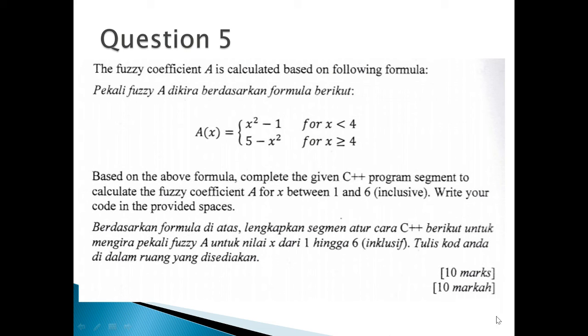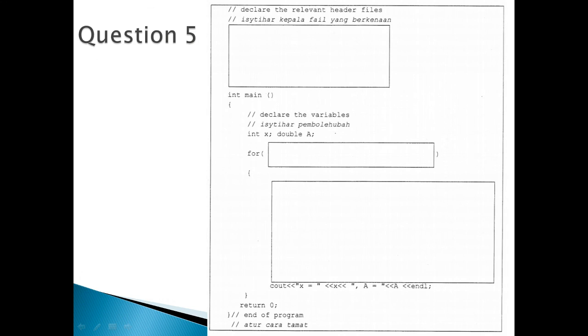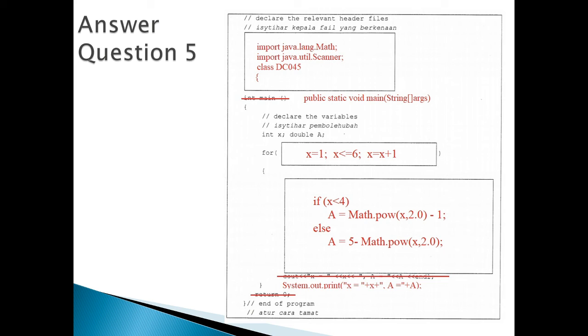Okay, so also given to you are parts of the coding. So you just need to fill in the box with your codes. The first one is to declare. Just look at my answer. I call the import java.lang.Math because I want to use Math.pow, so I need the instruction here.